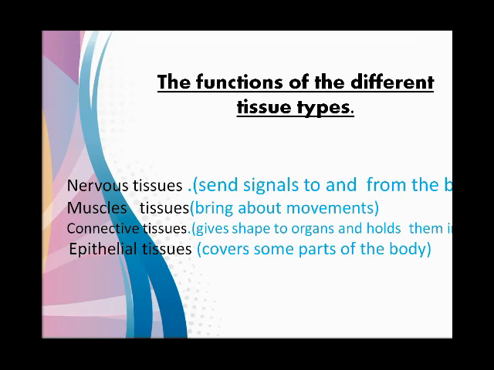They send signals to and from the brain. Muscle tissue brings about movement. For example, cardiac muscles, skeletal muscles, and smooth muscles. These are the types of muscles, and they bring about movement. Students, do you all understand the movement of the muscles? The muscle tissues are smooth muscle, cardiac muscle, and skeletal muscle.